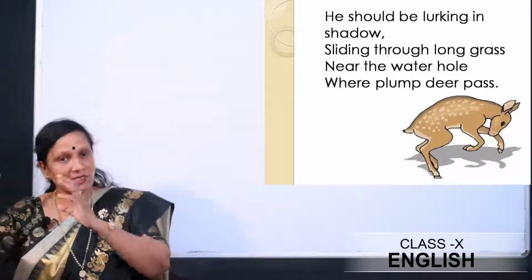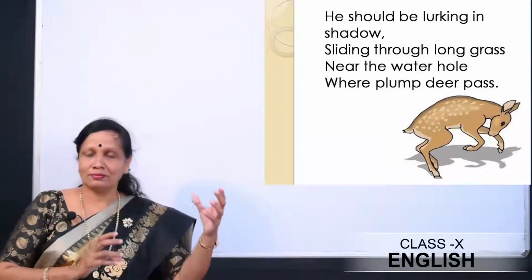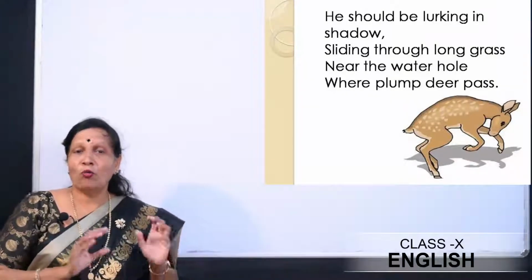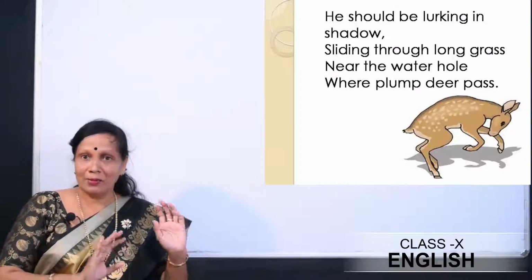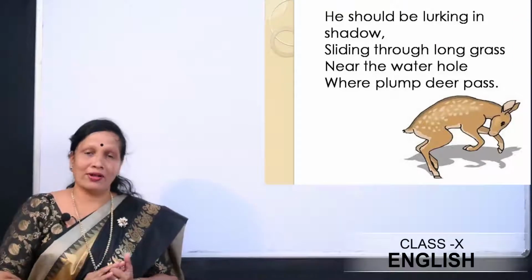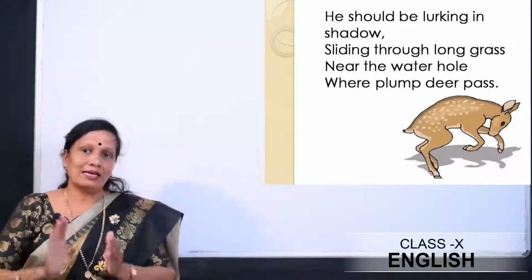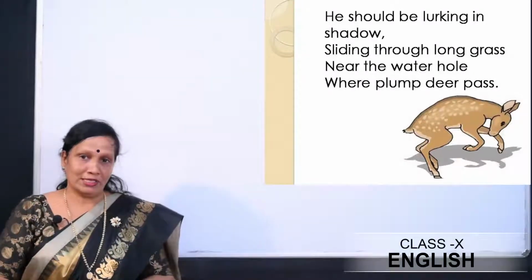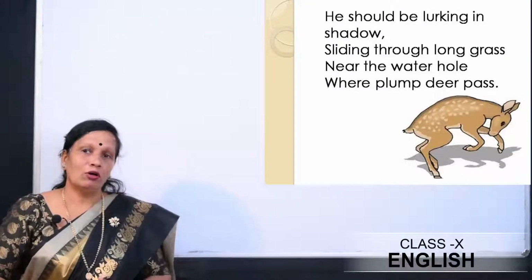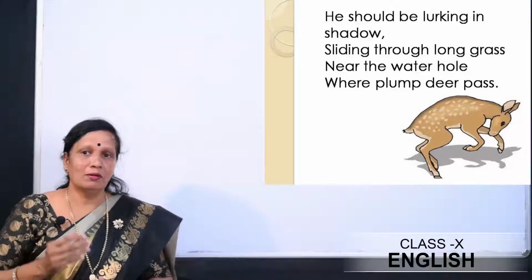So if it was in its natural habitat, what would the tiger do? It would hide behind the trees or the shadow of the trees, quietly hiding there. Lurking means hiding there waiting for its prey to come. Sliding through long grass, right? So sliding means what? Moving quietly, okay, without any movement. So it would move very quietly through the long grass to hunt its prey, that is the plump deer.